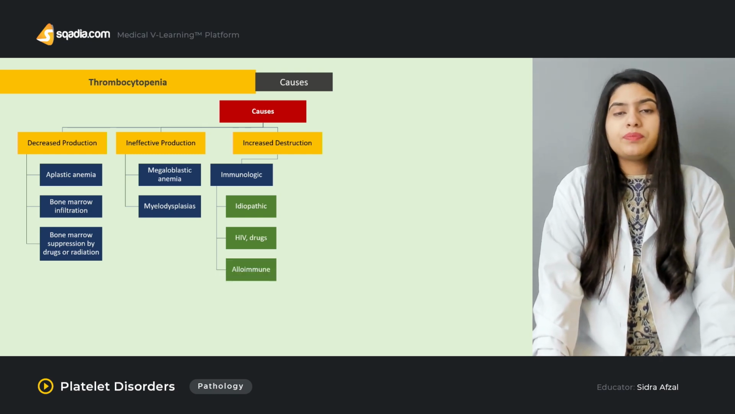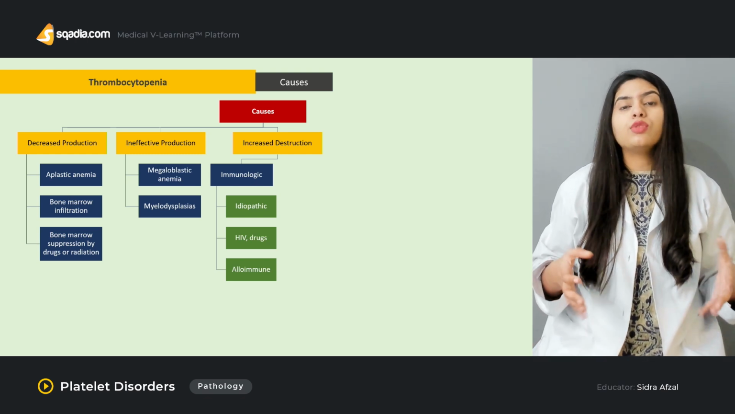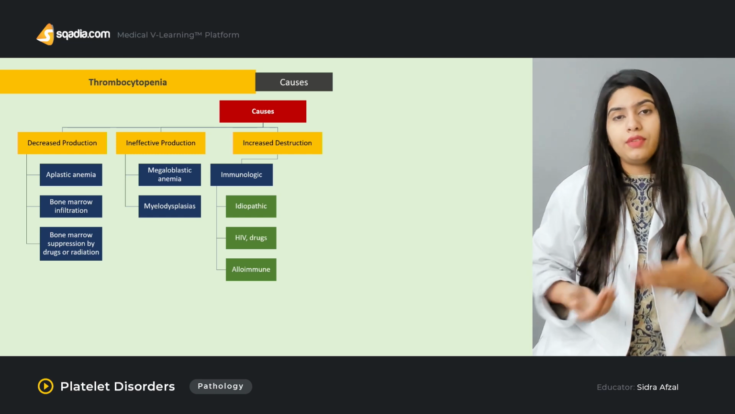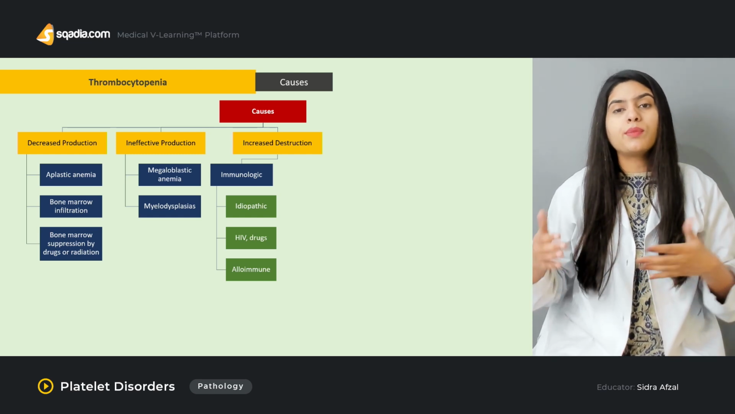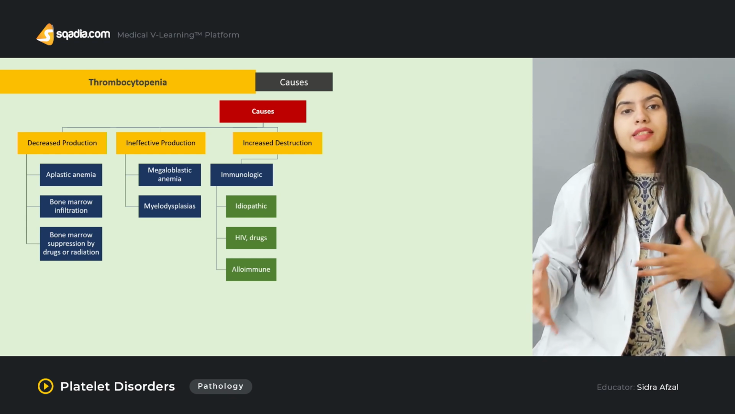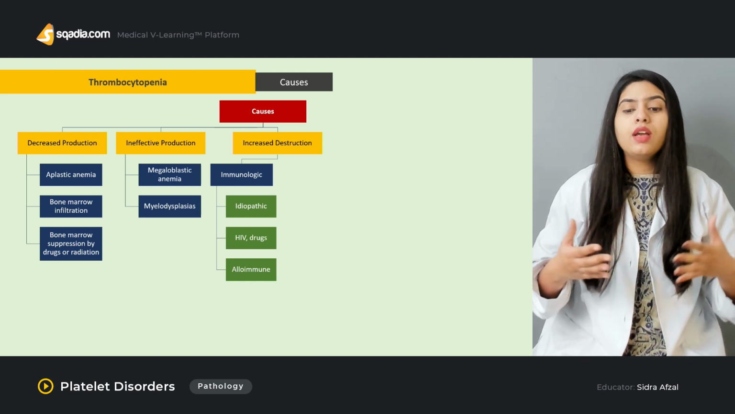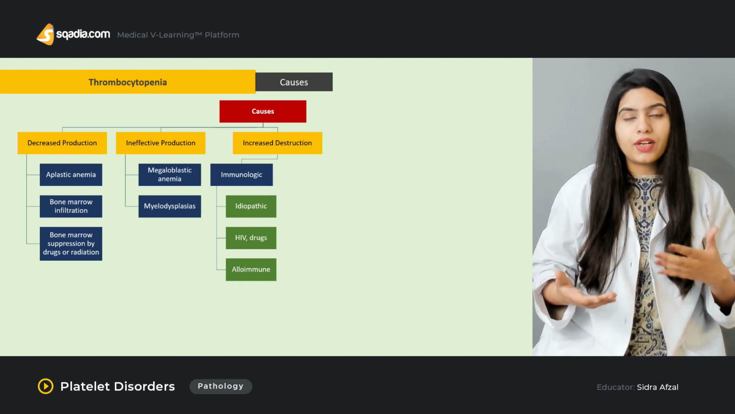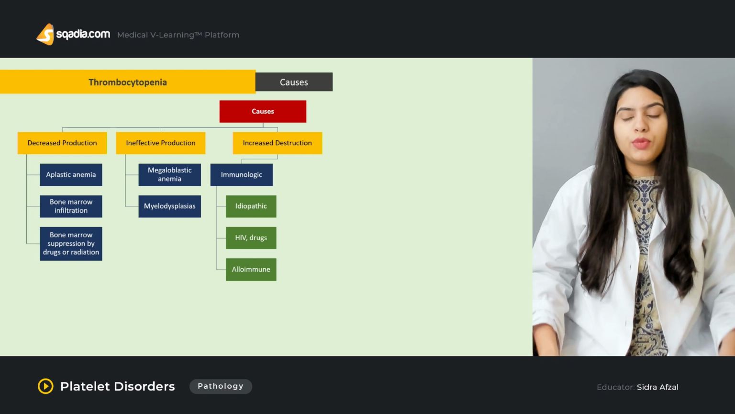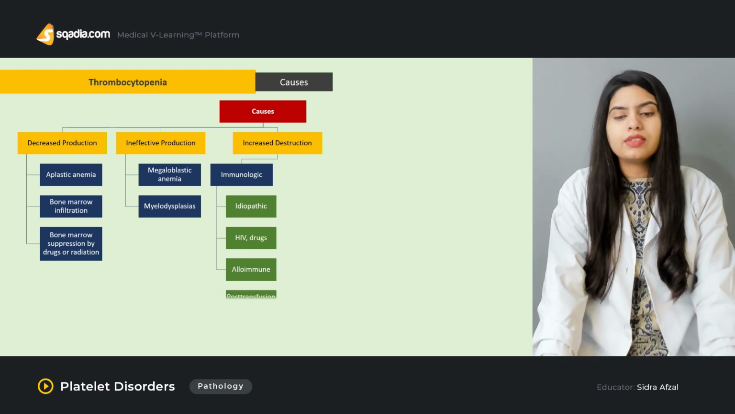Then alloimmune means a reaction that is due to non-self antigens, but antigens that are from the same species. I can exemplify this by taking the example of the graft tissue. Graft rejection is basically a reaction that comes under the heading of the alloimmune reaction. So an alloimmune reaction usually can be a reason for increased destruction.